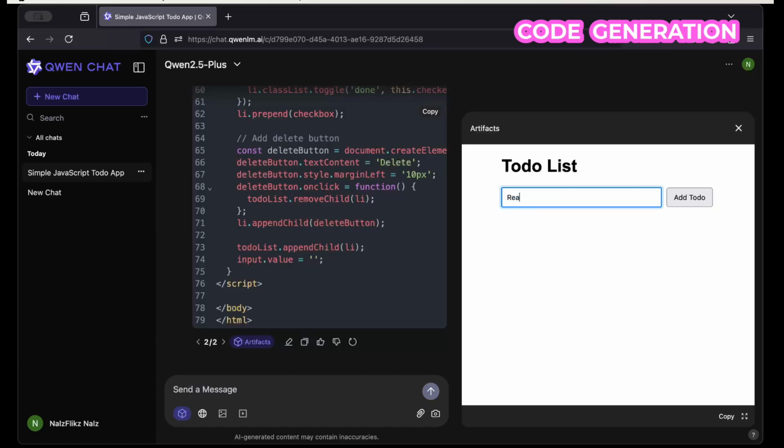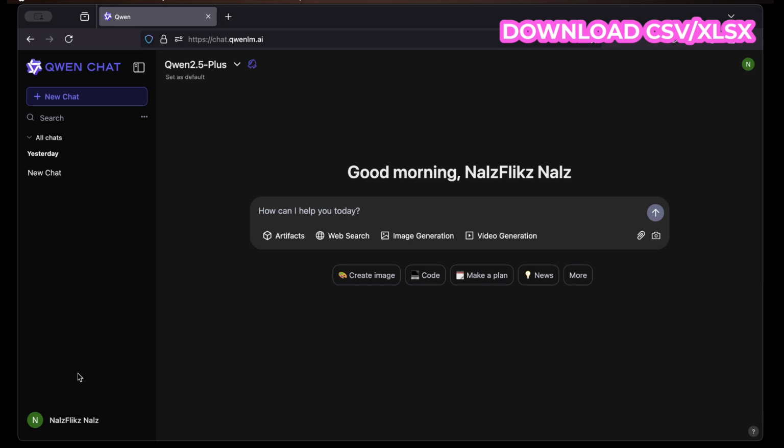So I can read a book, add to do. Now we have one here. I can say clean the house, add a to do. Now we have this here, so when we are done with this we can check it out. If we don't want it anymore, we can delete a particular to do, or I can do this. This is really a leap forward. It's easy for you to generate code and test it on the platform before copying it to wherever you want to use it.